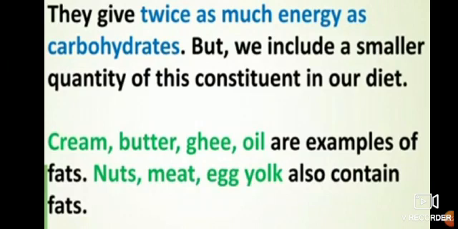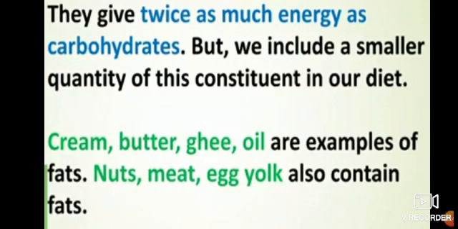So carbohydrates you are supposed to have, but fats give double of what carbohydrates are giving. But these fats you are supposed to eat in a small quantity.